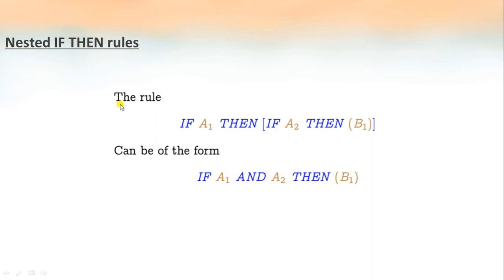The fourth one is nested if-then rules. The compound statement is: if A1, then if A2, then B1. If it is A1, then if A2, then it is B1. So we can write it as: if A1 and A2, then B1. This is the simple rule: if A1 and A2, then B1.